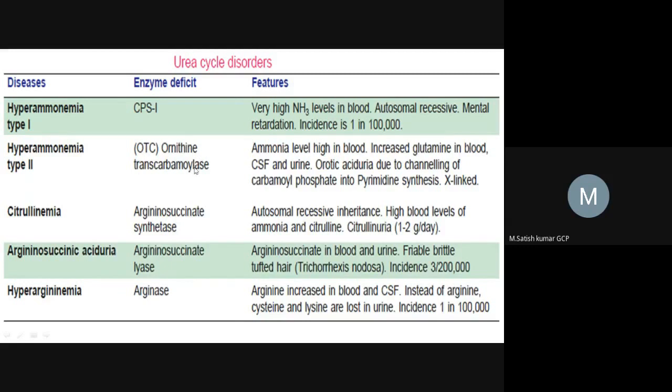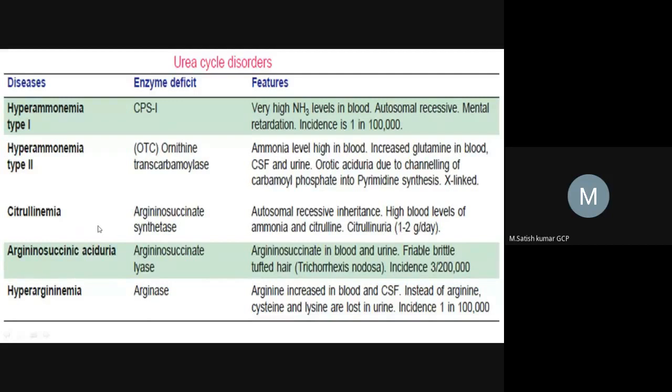You can test for OTC deficiency by urine test, blood test or cerebrospinal fluid test. This is also an X-linked disease, a genetic disorder. And the next one is citrullinemia, which is mainly due to deficiency of arginosuccinate synthetase. This is the third enzyme used in the urea cycle. Deficiency of this enzyme leads to citrullinemia.